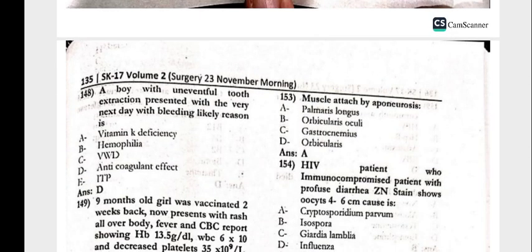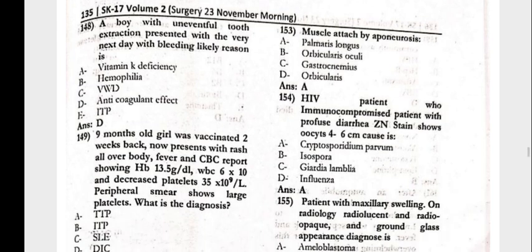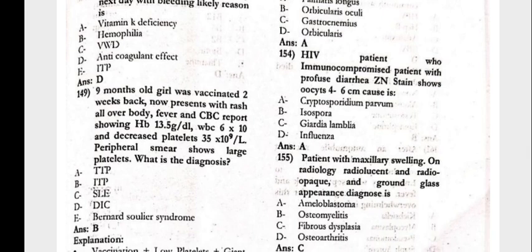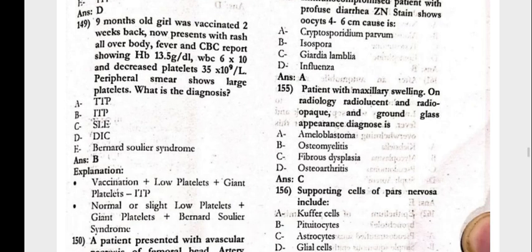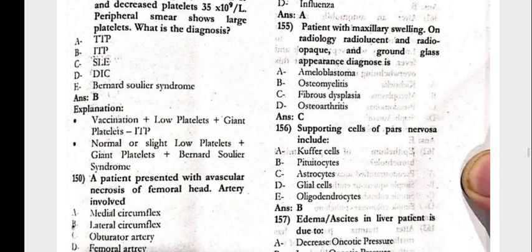148, the boy with an uneventful tooth extraction presented the very next day with bleeding. Likely reason would be anticoagulant effect. A 9-month-old girl was vaccinated 2 weeks back, now presented with rash on the body, fever. CBC report shows Hb 13.5, TLC 6, platelets 35. Peripheral smear shows large platelets, that is ITP.